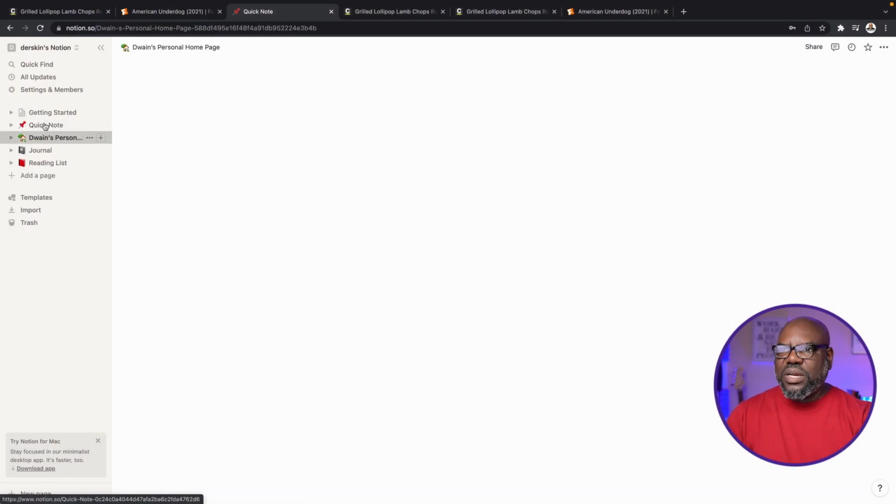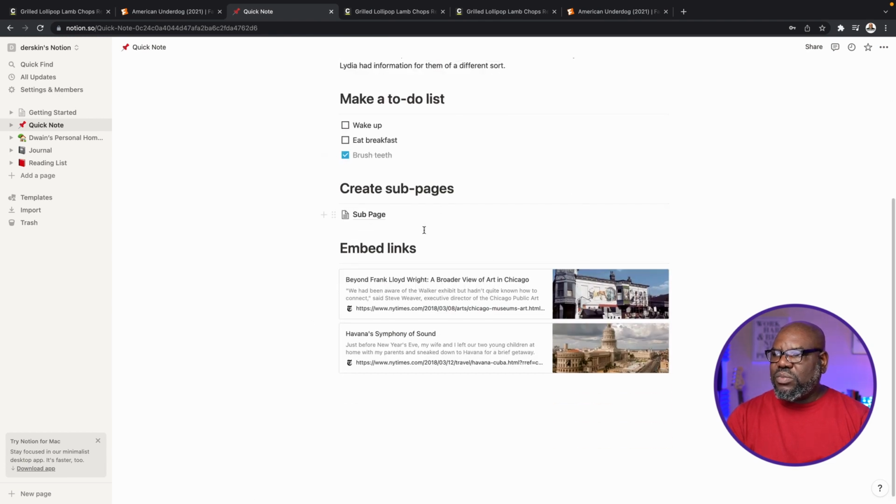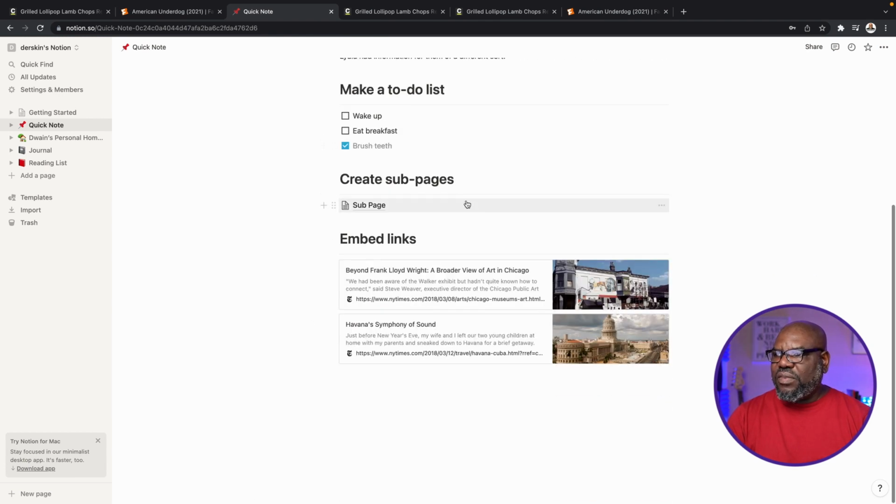But now electronically, and let me pause here to say that there is a phone app that goes along with this. So even though we're doing this on the computer, there's a phone app that goes along with it. So everything that I do here shows up on my phone. And since I always have my phone with me, this now has become a great way for me to document. So I'm going to go in here, let's go back. I was here, and I'm going to click on quick notes, and you'll see there's some just demo random things that they've added.